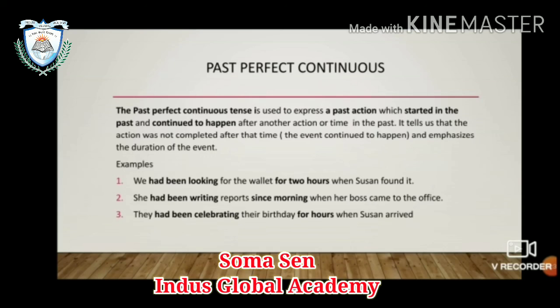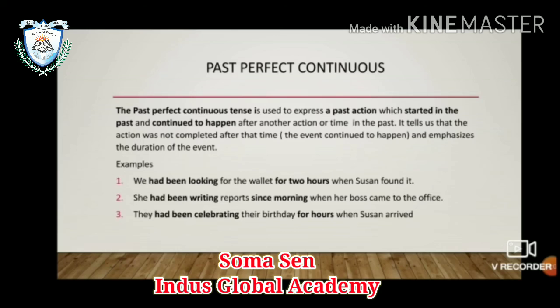Here the past perfect continuous will emphasize the duration of the time. What is the difference between past continuous and past perfect continuous? In past continuous, it is uninterrupted, it is continuing. And in past perfect continuous, the event continues for a particular duration, and then it is discontinued.